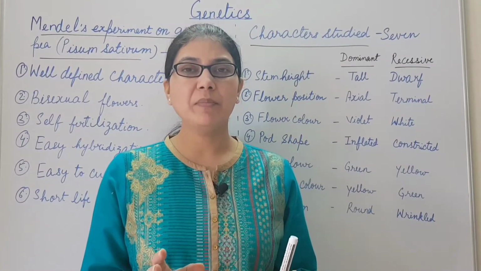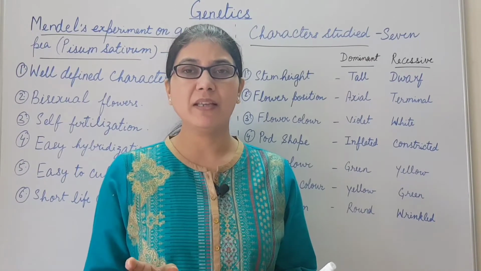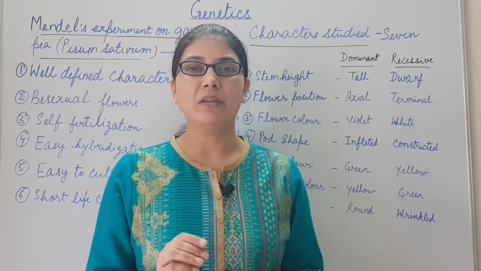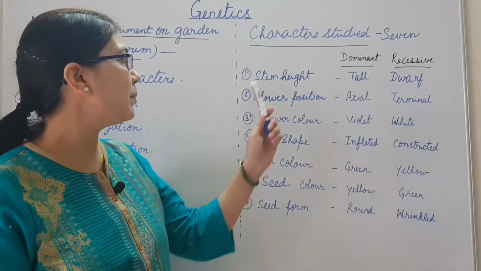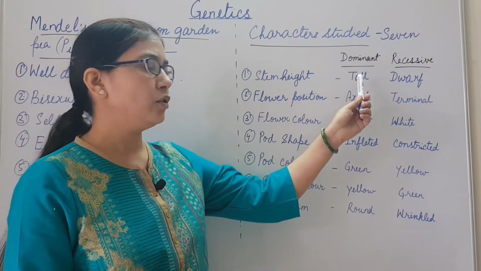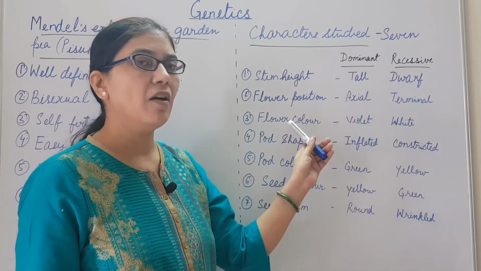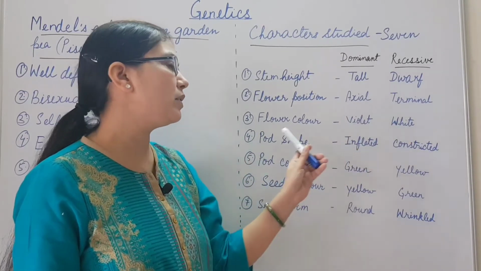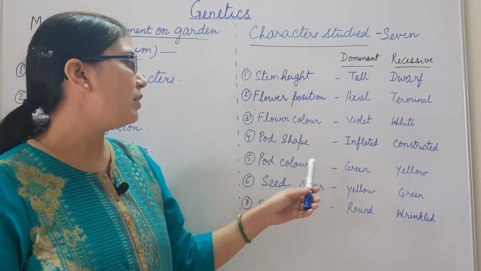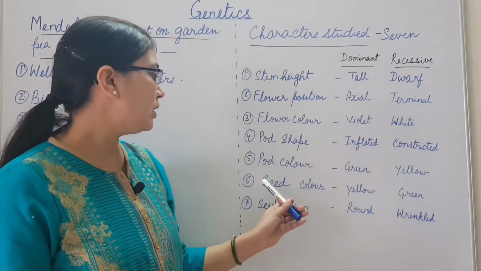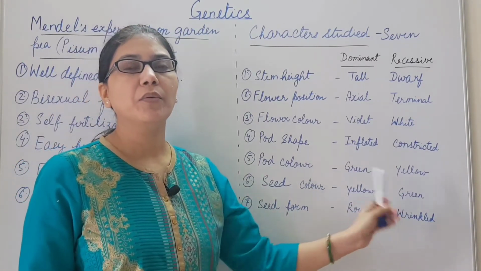In his experiments on pea plant, Mendel studied 7 characters or traits, and each has 2 variants, dominant and recessive. These 7 characters are stem height, tall, dwarf; flower position, axial, terminal; flower color, violet, white; pod shape, inflated, constricted; pod color, green, yellow; seed color, yellow, green; seed form, round, wrinkled.